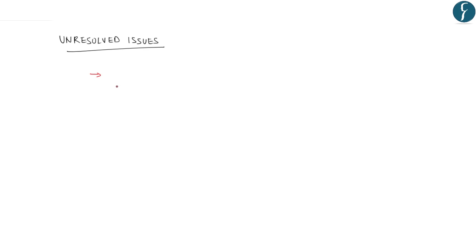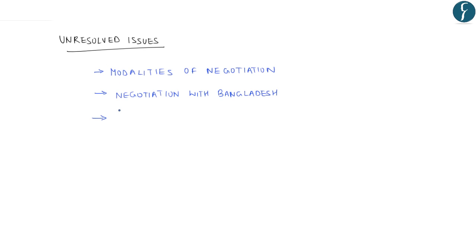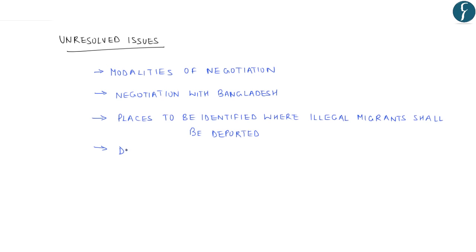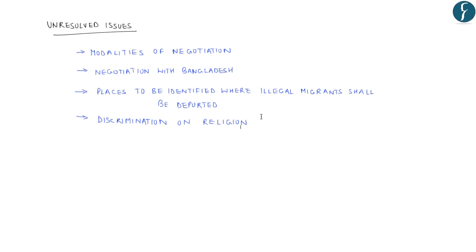This editorial also talks about certain unresolved issues, mainly regarding the modalities of deportation, as it will involve negotiations with Bangladesh, places to be identified where these illegal migrants shall be deported, and the issue of discrimination on the grounds of religion. So this is precisely the reason why these political groups and civil society groups have been protesting against this particular Citizenship Amendment Bill with respect to NRC.